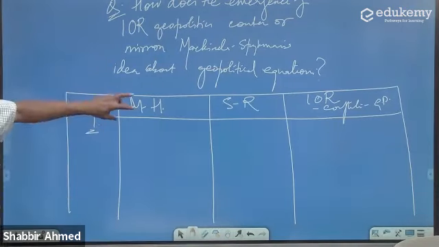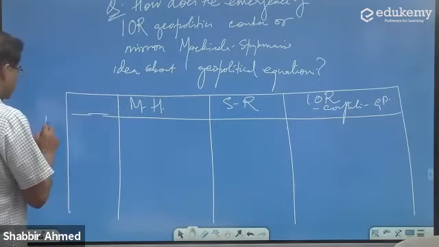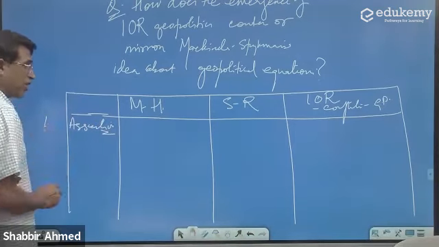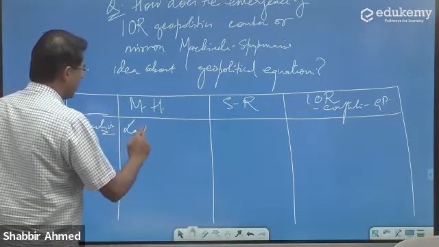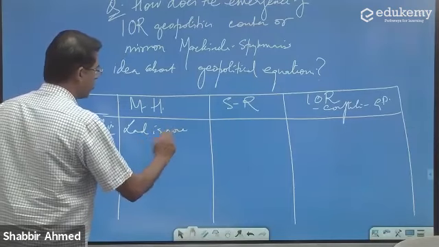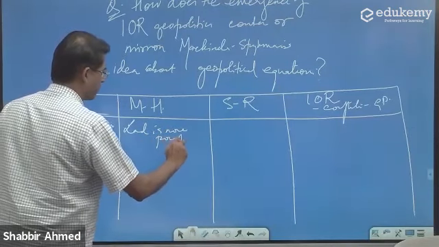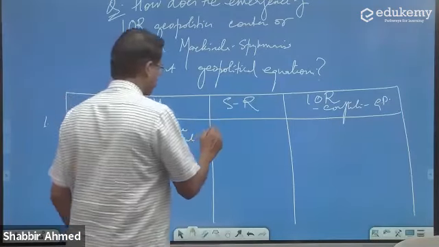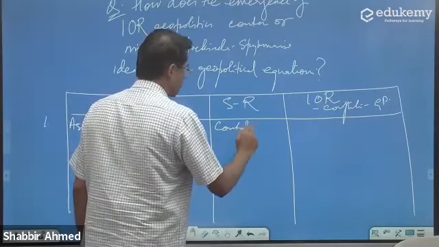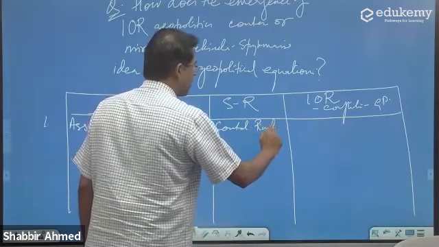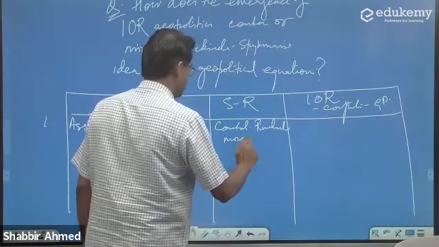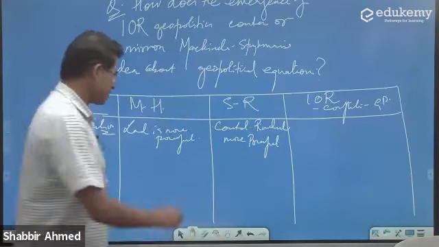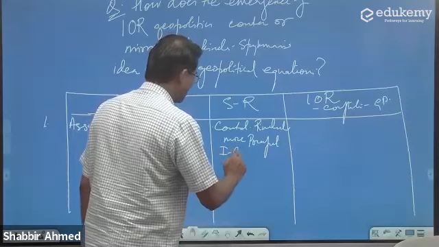तो मैकिंडर का what was his assertion क्या था? The assertion is land is more powerful. What does Spikeman say? The coastal rimland more powerful. This is the inner crescent.